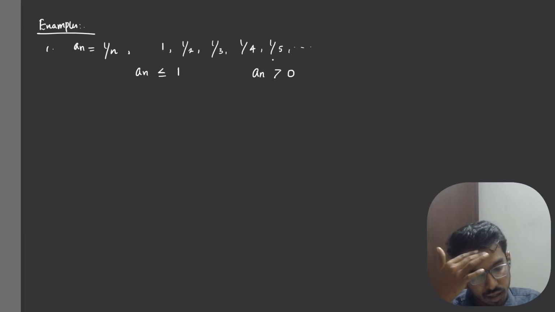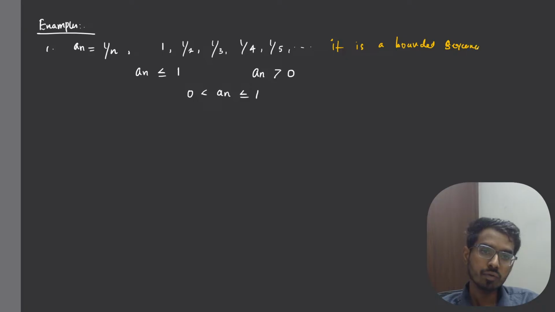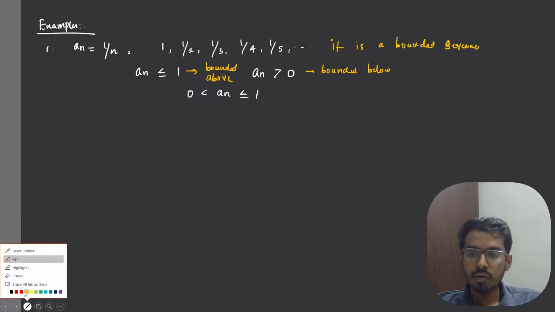That means all the terms of the sequence are greater than 0 and less than 1, right? So you can see this an is bounded by 0 and 1. It is bounded above by 1, and it is bounded below by 0. So this sequence is a bounded sequence, right? What are the bounds? It is bounded above by 1 and bounded below by 0. That means this sequence is a bounded sequence, right?